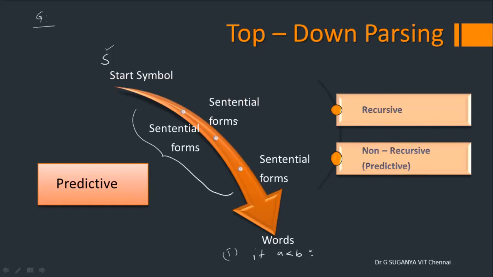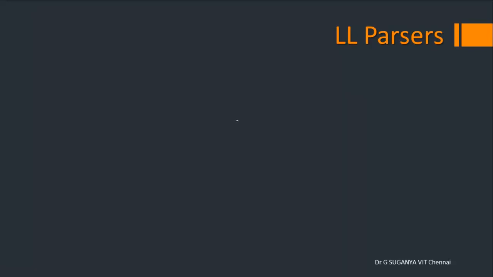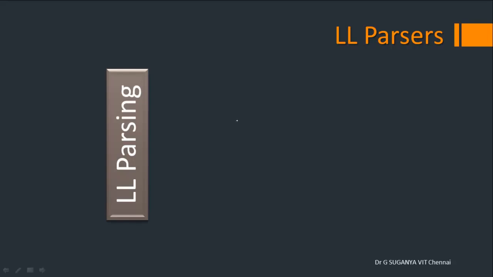So recursive we already have seen. It will apply the productions one at a time and try to find out whether you are able to arrive at a word. In contrast to that, non-recursive will work based on the tables that are constructed from the grammar. And these kinds of top-down parsers are otherwise called LL parsers.